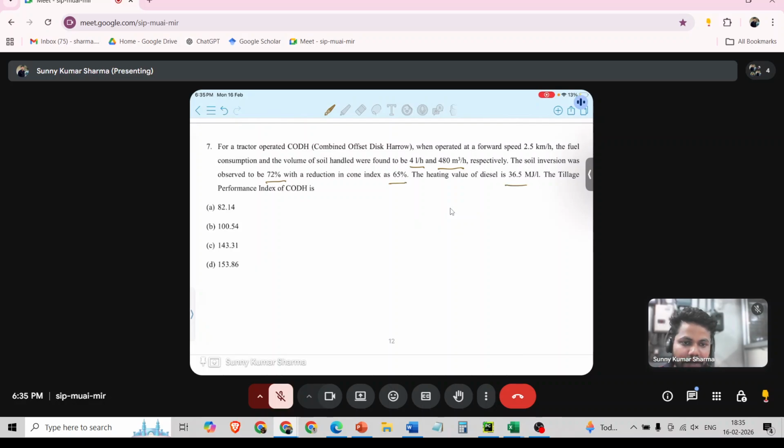Heating value of diesel is 36.5 megajoule per liter. What will be the tillage performance index of this implement? So forward speed, we have to take directly as 2.5, or we have to multiply with AFC into D into 100?